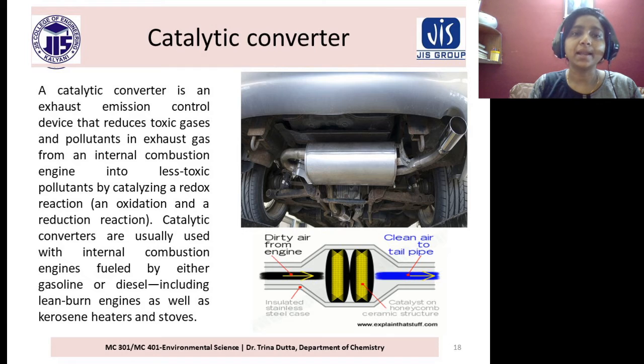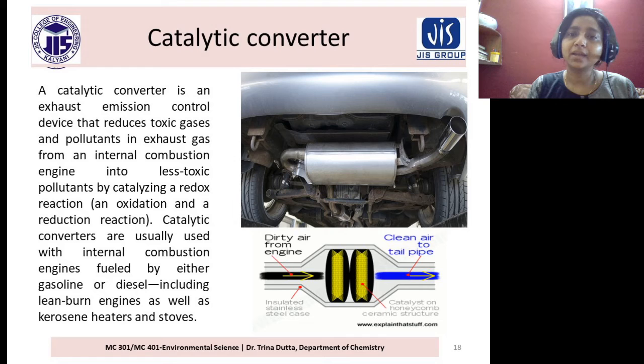A catalytic converter is an exhaust emission control device that reduces toxic gases and pollutants in exhaust gas from an internal combustion engine into less toxic pollutants by catalyzing a redox reaction. Redox means oxidation and reduction take place simultaneously.